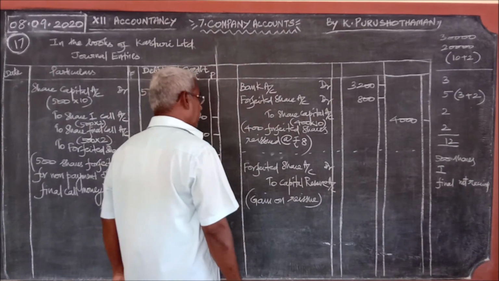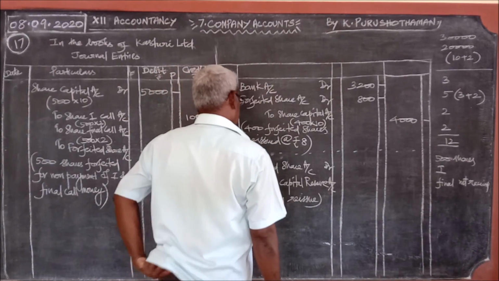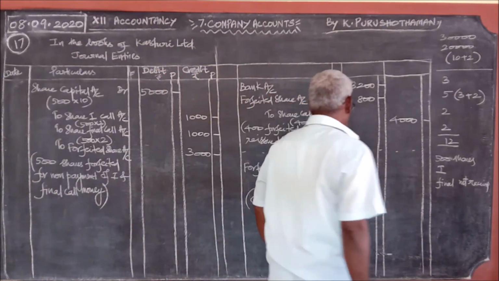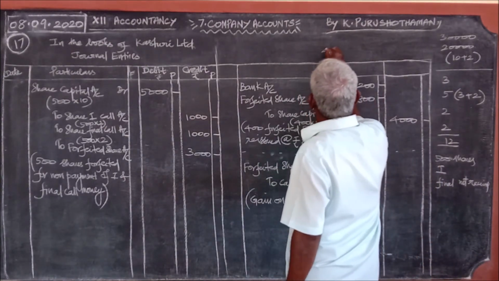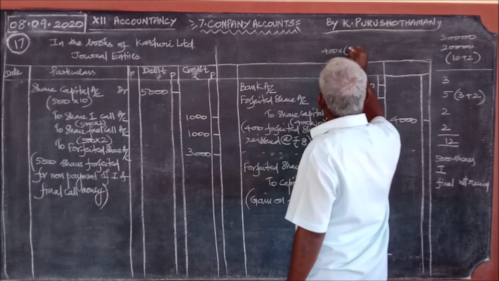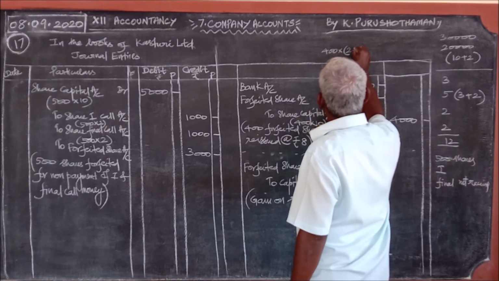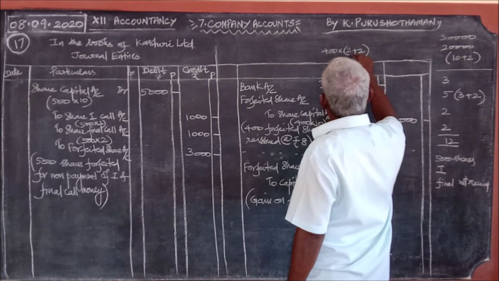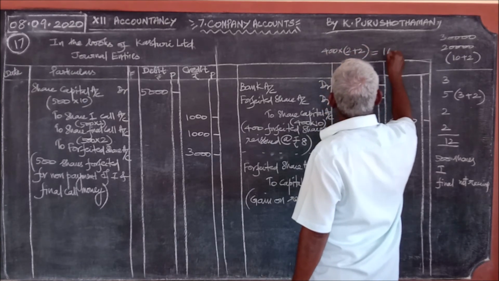I told you how to find this gain on reissue. For 400 shares, how much is pending? 2 rupees first call, 2 rupees final call, 4 rupees for each share. So 4 into 400, 1600.